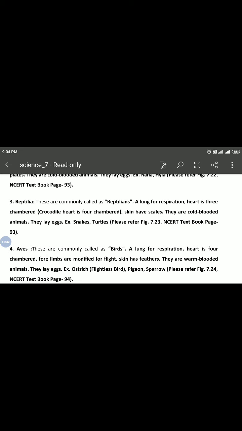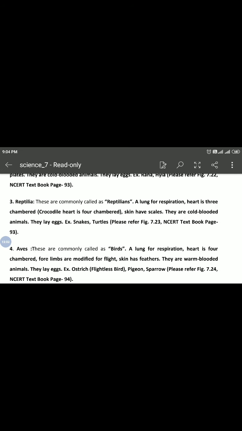They lay eggs with a tough covering and do not need to lay their eggs in water, unlike amphibians. Okay, snakes, turtles, lizards, crocodiles fall in the category of reptiles. The flying lizards, king cobra, turtles, those are examples of reptiles.